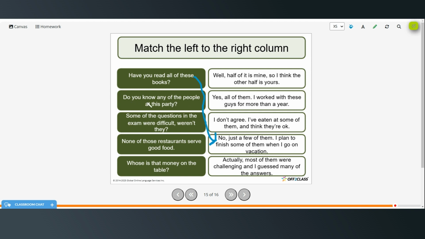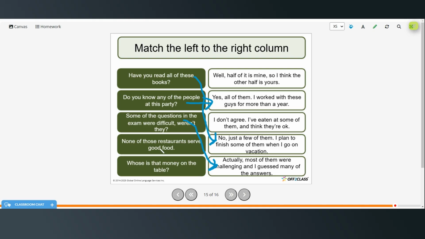Do you know any of the people at this party? Yes, all of them. I worked with these guys for more than a year. Some of the questions in the exam were difficult, weren't they? Actually, most of them were challenging, and I guessed many of the answers.